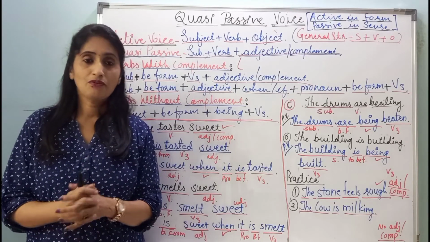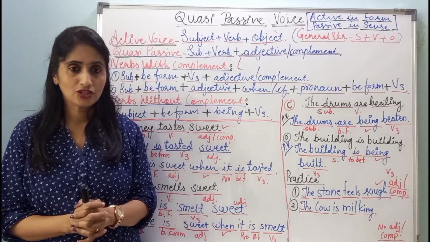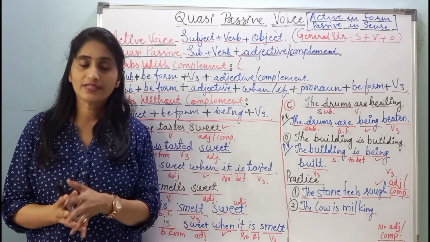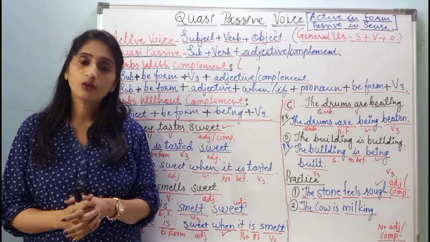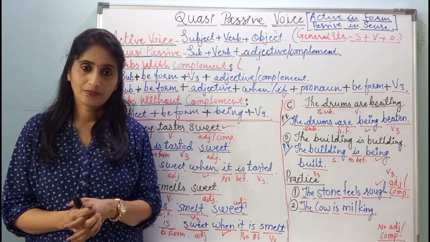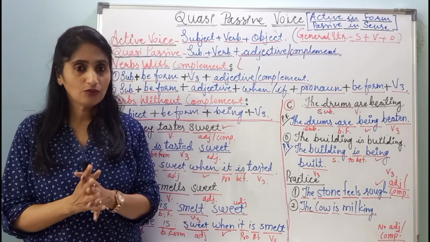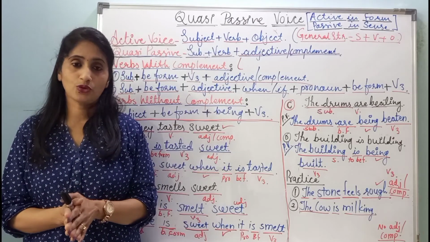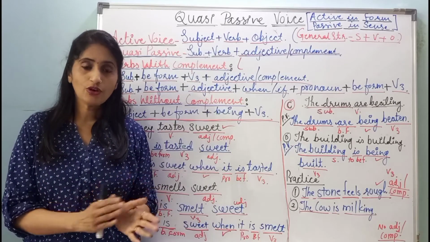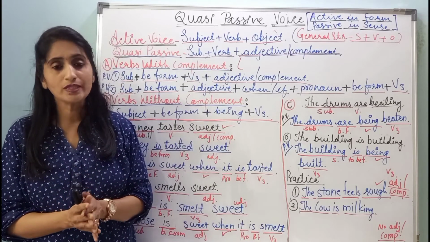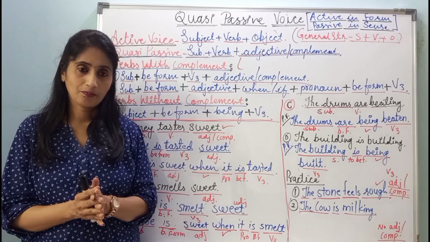Many students find the task of conversion of such kind of sentences very difficult because they don't find the object there. Instead of object, there is the use of adjective or complement. An adjective or complement is used in the sentences.